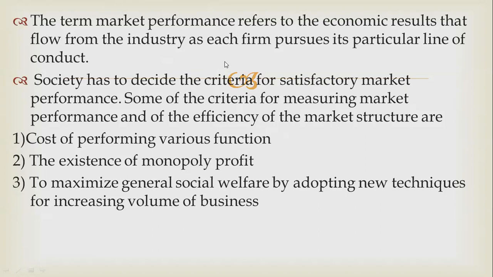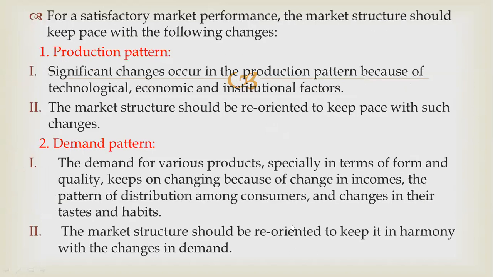So this is the point you have to study in market performance. Now the next point, for satisfactory market performance, the market structure should keep pace with the following changes. Keep pace means the market structure should be reoriented with the help of the following changes. Otherwise, you will not get satisfactory market performance.